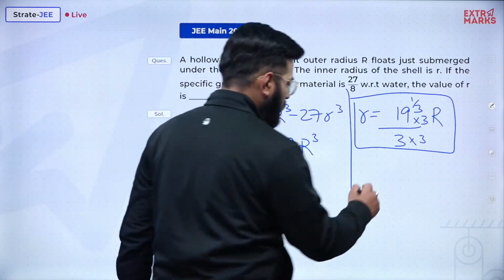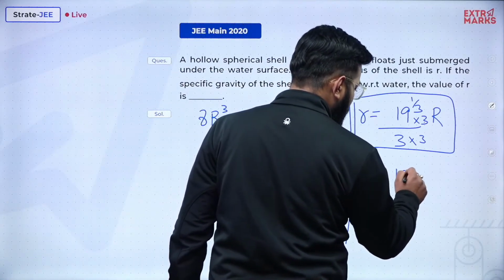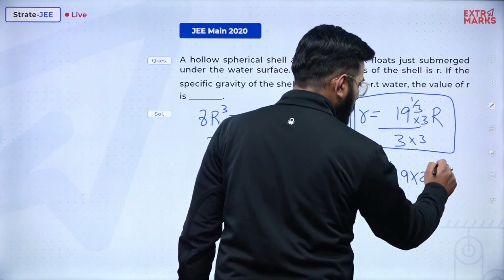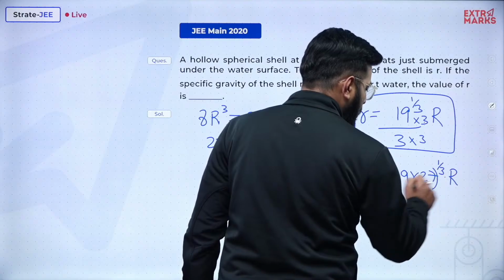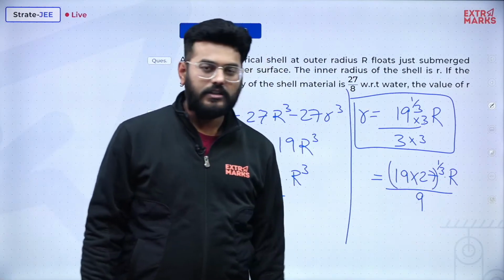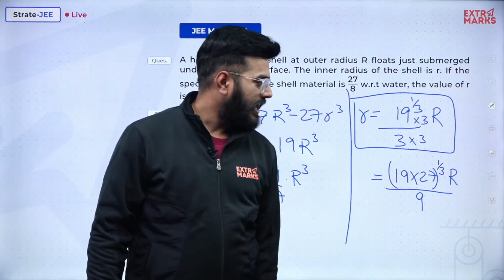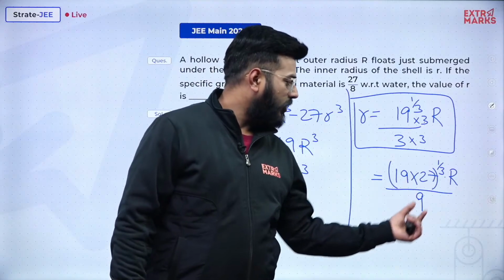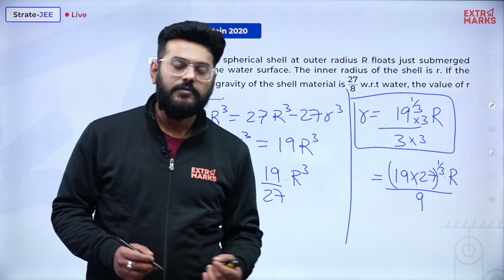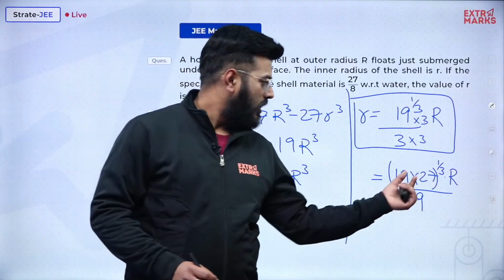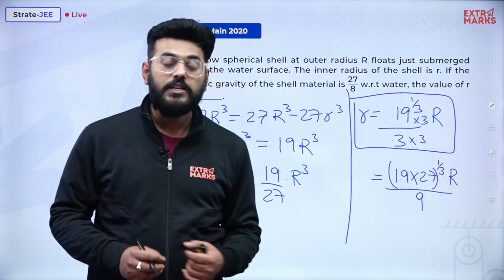It will come to the result that 19 into 3 to the power 3, which is 27, whole to the power 1 by 3 into R divided by 9. And what is this result turning out to be? 27 times 19. So 27 times 20 is 540, and 540 minus 27 will be how much? 523, right? No, 540 minus 27 is 513.